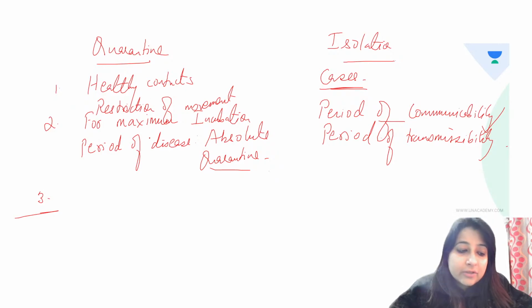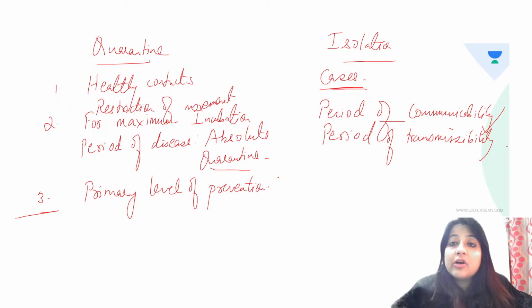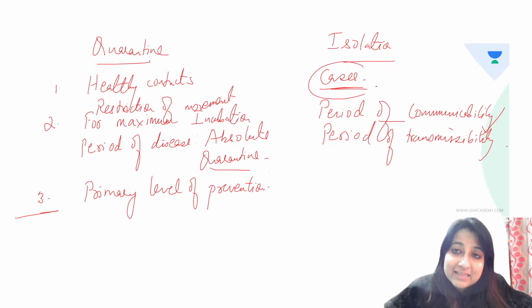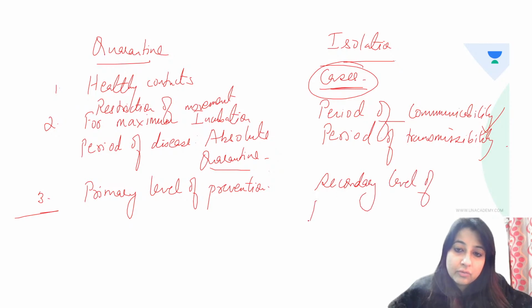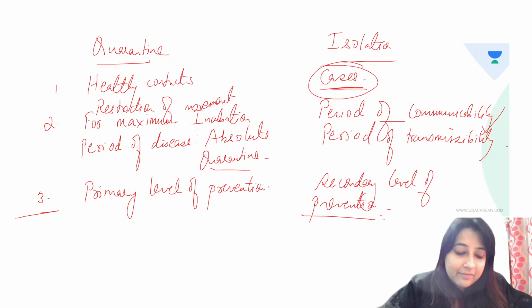So, quarantine is which level of prevention, guys? Quarantine, remember, it's for healthy contact. So, it is primary level of prevention. And what about isolation? Isolation is for the cases, right? So, it's a form of treatment. So, isolation is secondary level of prevention. Quarantine is primary level of prevention and isolation is secondary level of prevention.